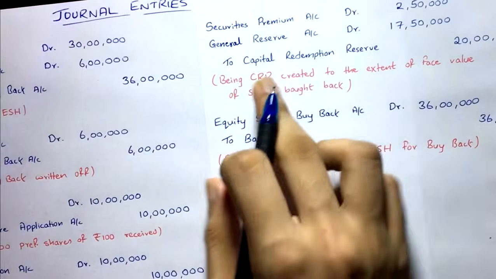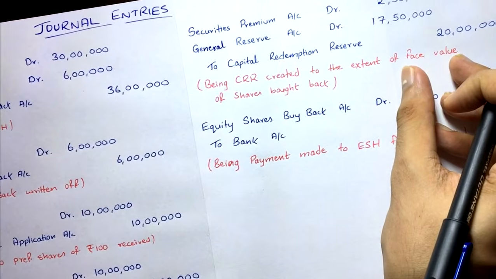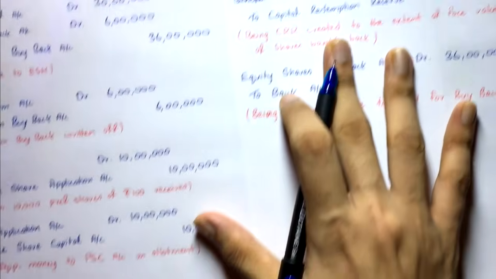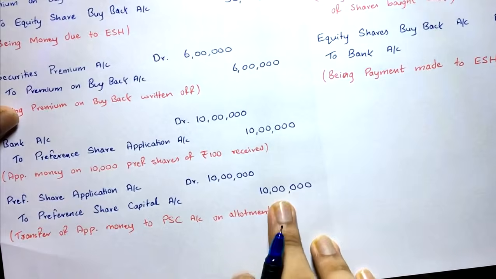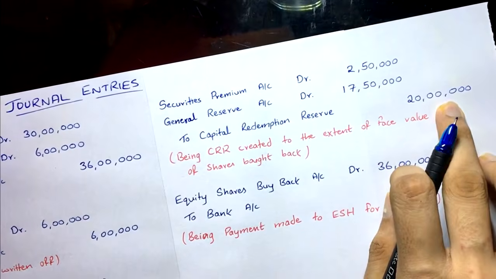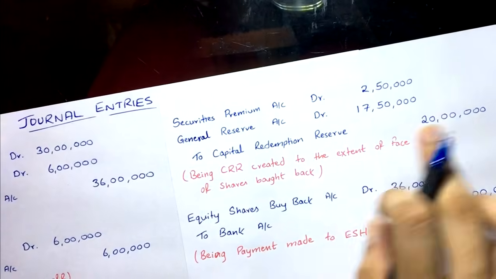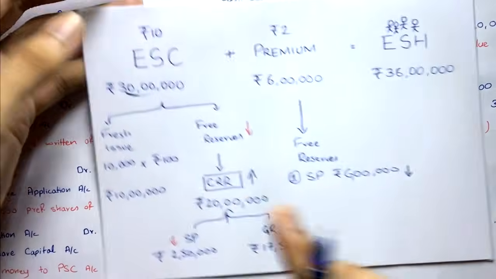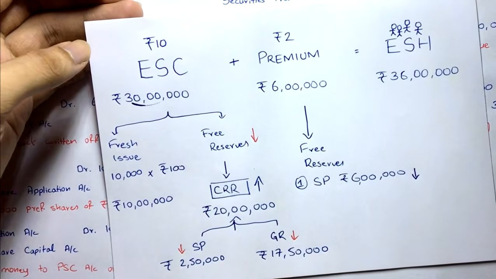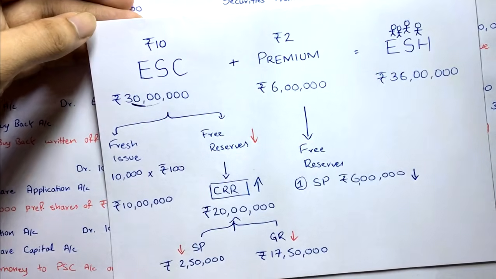So that's what it means, being CRR created to the extent of face value, only the nominal value, face value has to be replaced, right? Not the premium and all. So what we did was, capital was created of 10 lakh, preference share capital, and then here we created the CRR of 20 lakh. So in total, this 30 lakh was replaced, isn't it? Here debit 30 lakh happened, then here credit 10 lakh, and here credit 20 lakh. You see, it is being replaced. This is what is meant by replacement of capital over here, to comply with section 68, that the paid up capital should not decrease, it should remain the same even after the buyback of shares.